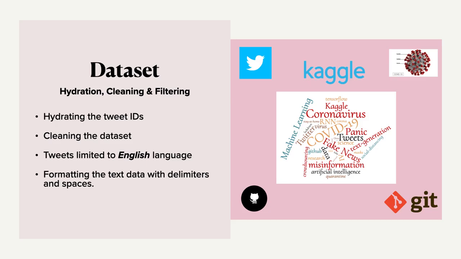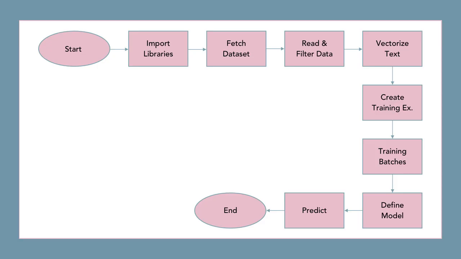As for the data set, we found it on Kaggle and GitHub, which was basically a collection of tweet IDs, which we hydrated, cleansed, and extracted the tweets which were in English, and did some basic textual formatting. Moving on to the machine learning model, which will predict the machine-generated tweets.